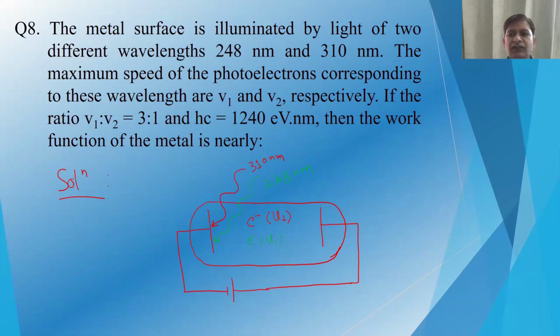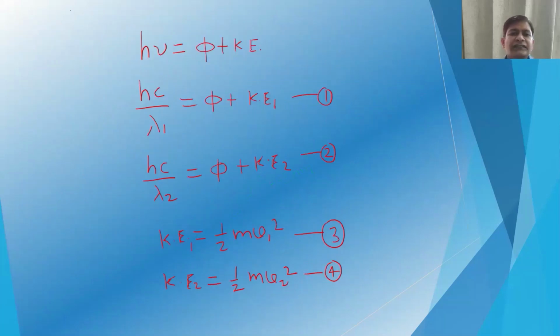So we have to calculate that. It is given that hc, which is hν, is equal to work function plus kinetic energy. So hc by lambda 1 is equal to work function plus kinetic energy 1 corresponding to wavelength lambda 1. Corresponding to lambda 2, hc by lambda 2 is equal to phi plus kinetic energy 2.